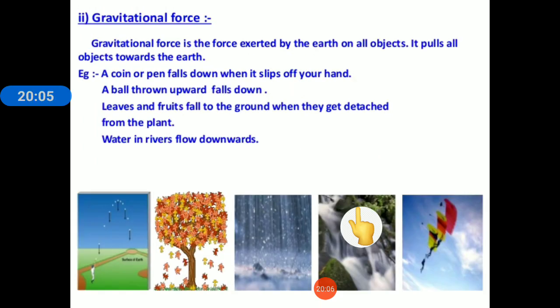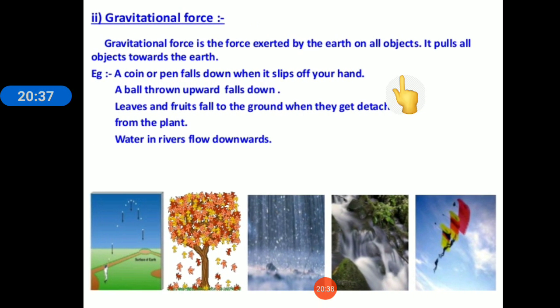Next non-contact force is gravitational force. What is gravitational force? Gravitational force is the force exerted by the earth on all objects. It pulls all objects towards the earth. What happens when we throw a ball up in the air? As we have seen before, the ball, once it reaches the speed of 0, will again come back to the ground.